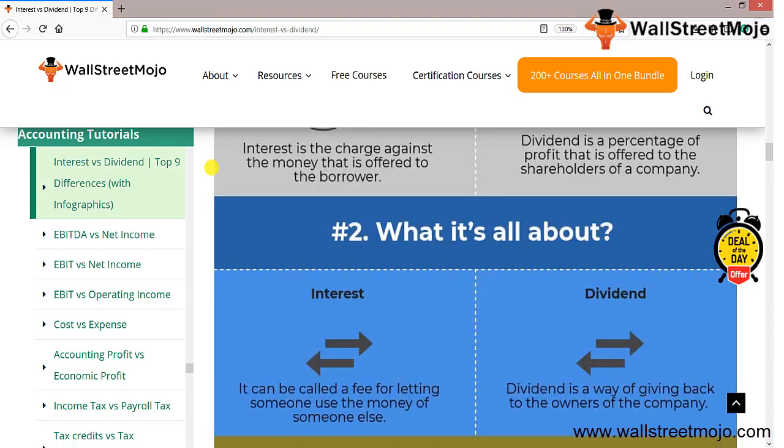What is it all about? Interest can be called a fee, a sort of commission for letting someone use the money of someone else. And dividend is a way of giving back to the owners of the company. It is a return. Over here, it's a fee. Over here, you can call that a return.